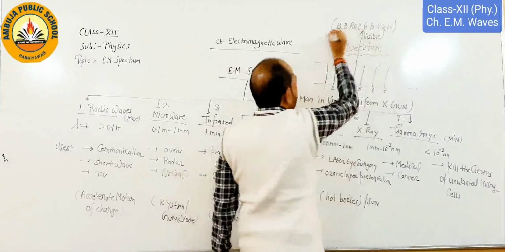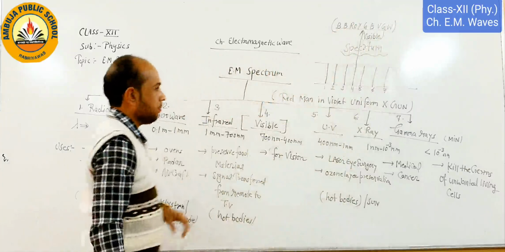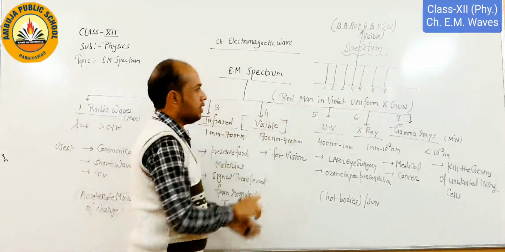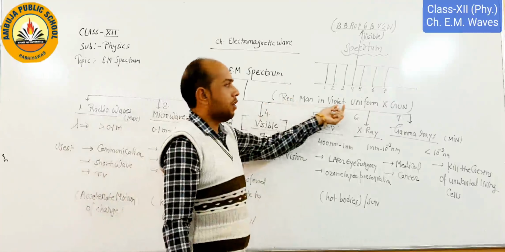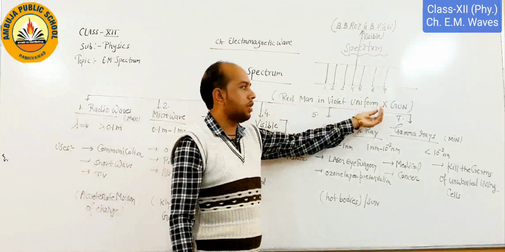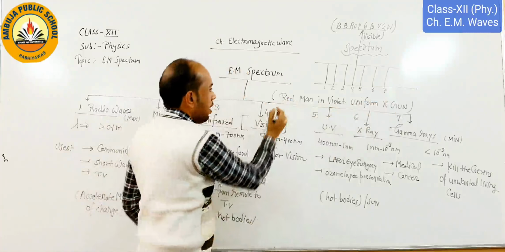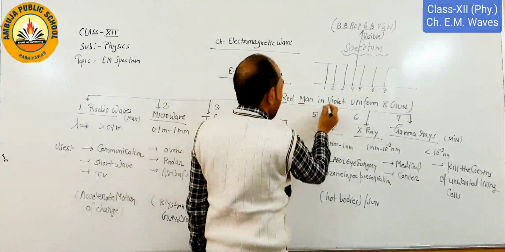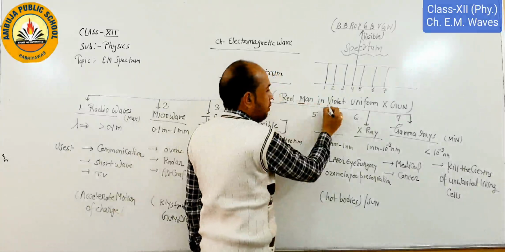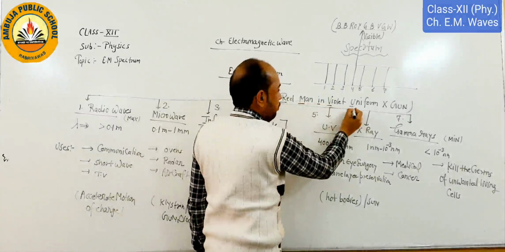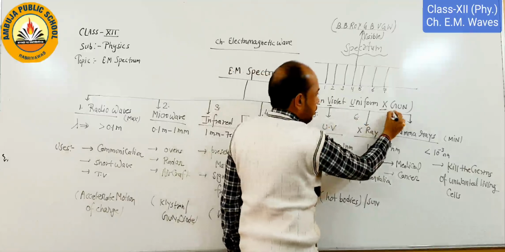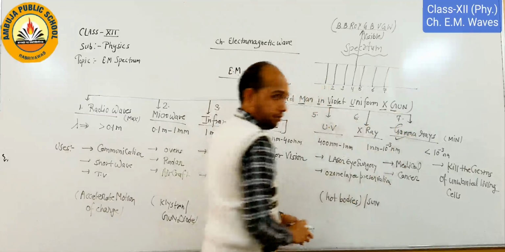All the colors we see in the visible part only. And we have one short trick to retain all the seven in series: Red man is violet, uniform with X gun. Here R stands for radio, M for microwave, I for infrared, B for visible part, U for ultraviolet, X denotes X-ray, and G stands for gamma rays.